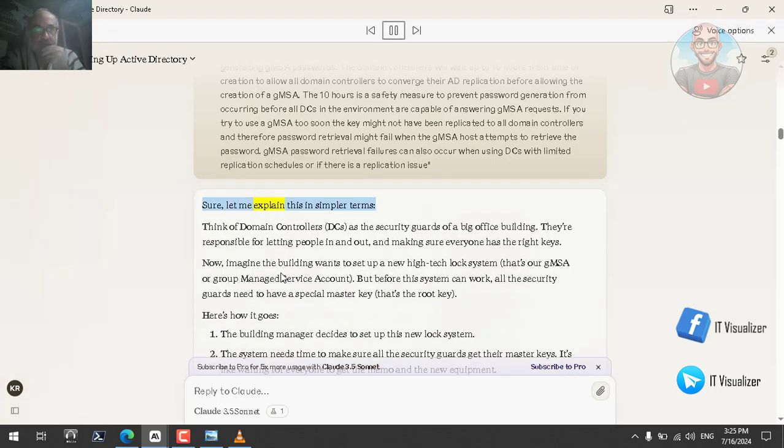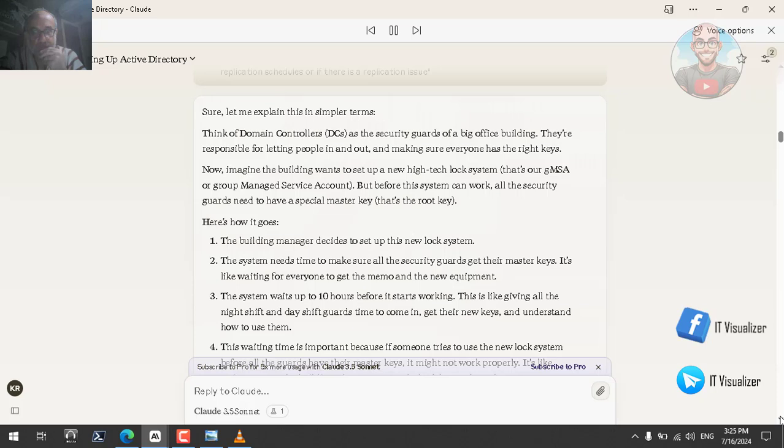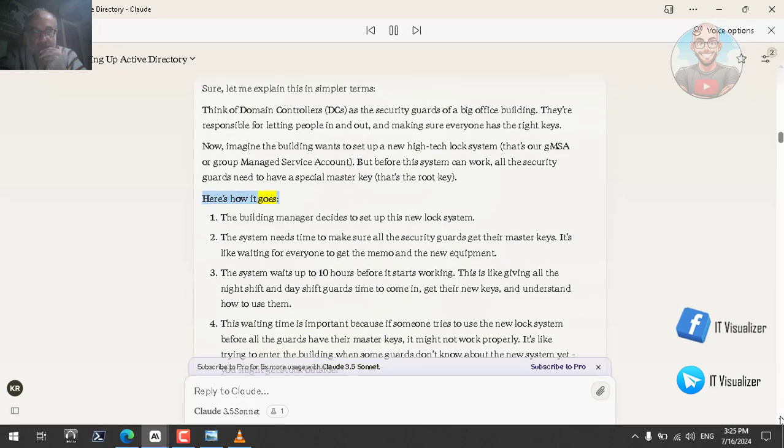Sure, let me explain this in simpler terms. Think of domain controllers, DCs, as the security guards of a big office building. They're responsible for letting people in and out and making sure everyone has the right keys. Now, imagine the building wants to set up a new high-tech lock system, that's our GMSA or Group Managed Service Account. But before this system can work, all the security guards need to have a special master key, that's the root key. Here's how it goes.